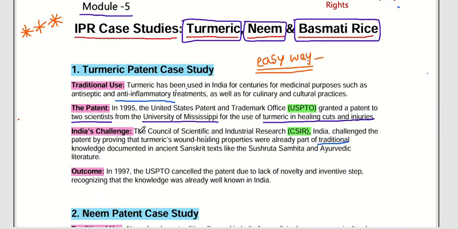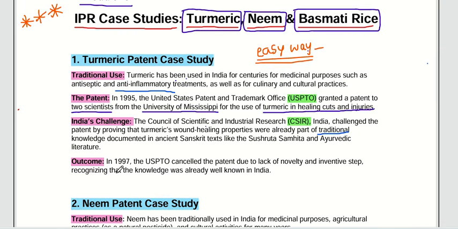And let's see the final outcome. In 1997, the USPTO, the United States Patent and Trademark Office, cancelled that patent due to lack of novelty. The reason is that, first, it lacked novelty, and second, it did not have a new innovation, because it was already being used and was already there. That's why they cancelled that patent. This is the simple way to see the turmeric patent case study.